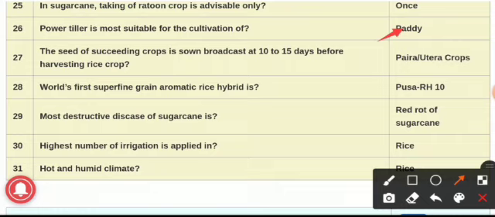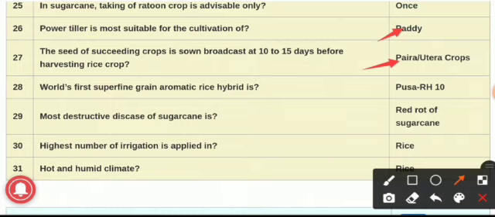Our question number 27. The seed of succeeding crop is sown broadcast 10 to 15 days before harvesting the rice crop. These crops are known as Paira and Utera crops. Paira and Utera crops mean what?